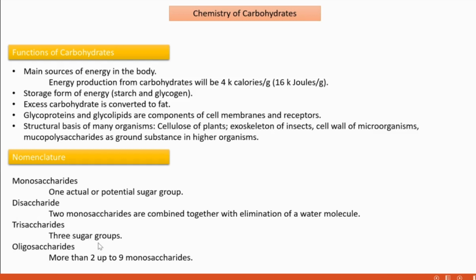Oligo means those carbohydrates have from 2 to 9 monosaccharide units. How many monosaccharide units are required to be an oligosaccharide? It should have 2 or more, up to 9 monosaccharide units. Then we can call it an oligosaccharide.